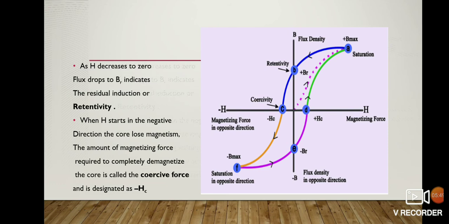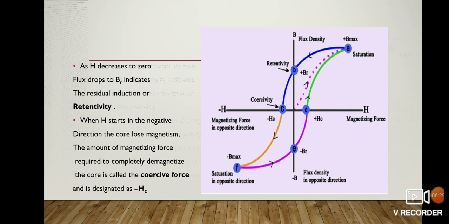And again, if we still increase the negative applied field, the material reaches saturation induction in the reverse direction at point F. At this point, the domains are parallel to the applied negative field. Similarly, on removal of the field, the curve follows the path F to E, and then the positive coercive force traces from E to D. In this way, the curve results, and it is called magnetic hysteresis.